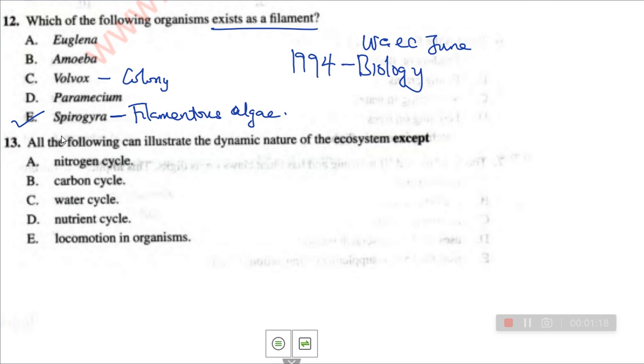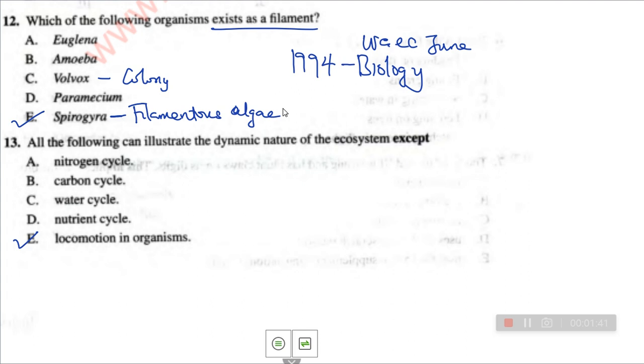Number 13. All of the following can illustrate the dynamic nature of the ecosystem except A, nitrogen cycle, yes. B, carbon cycle, yes. C, water cycle, yes. D, nutrient cycle, yes. E, locomotion in organisms, no. So that's the answer.